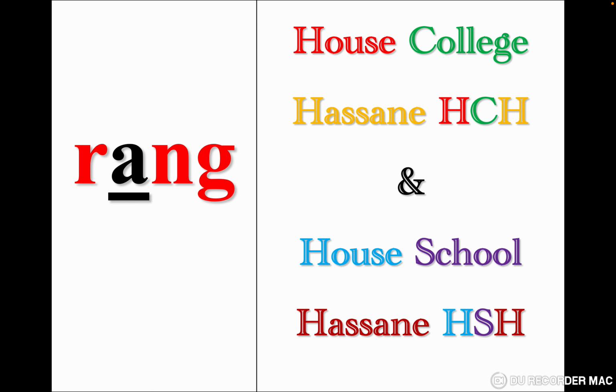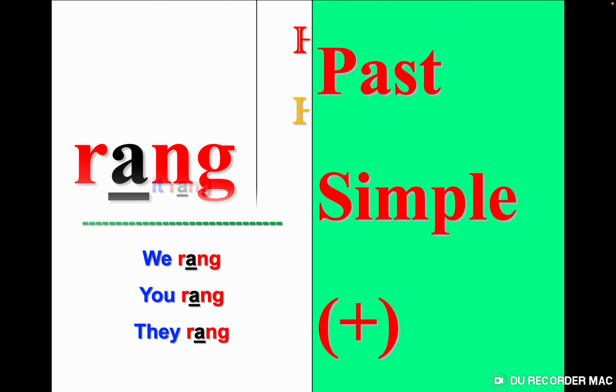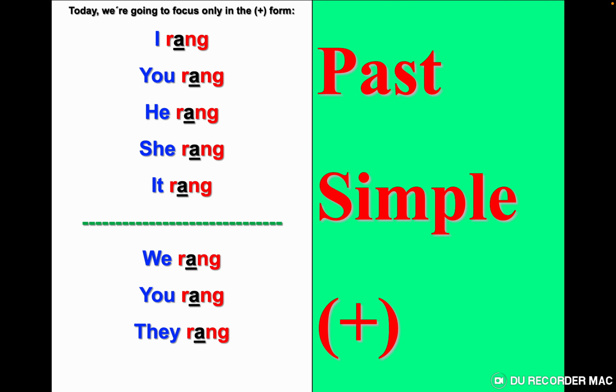Ring. Ring means to call. We are going to change I to A, and we pronounce it rang. It's not "rung," no, rang. I rang means I called you. I rang you. I called you. So I rang, you rang, he rang, she rang, it rang, we rang, you rang, they rang.